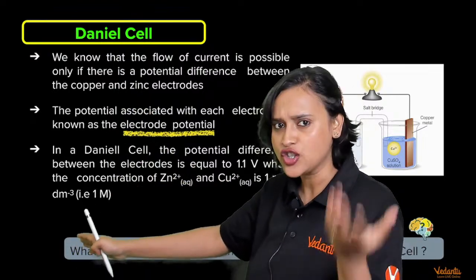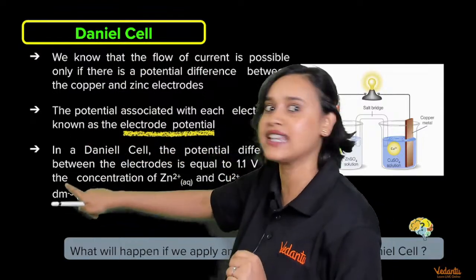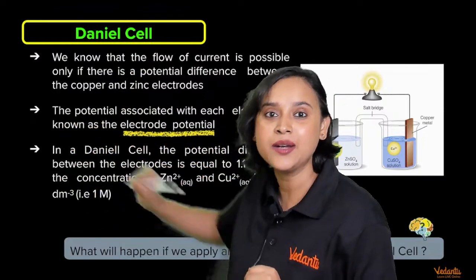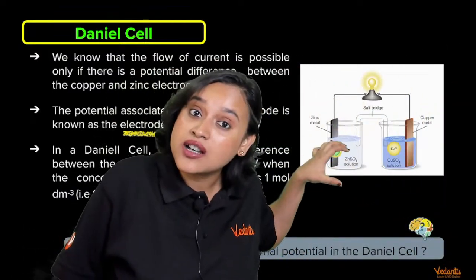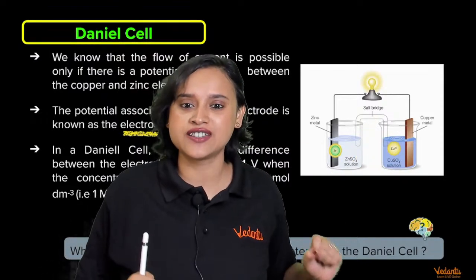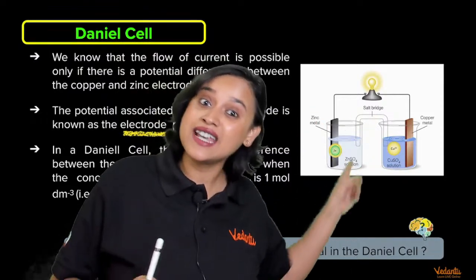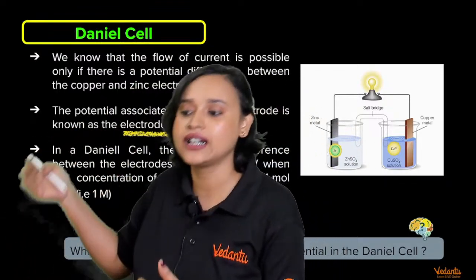Oxidation is happening, so the zinc rod was the anode. The zinc rod and the zinc sulfate had a potential difference. The copper rod and the copper sulfate solution also had a potential difference. So the zinc rod gives one electrode potential, and the copper rod gives another electrode potential.